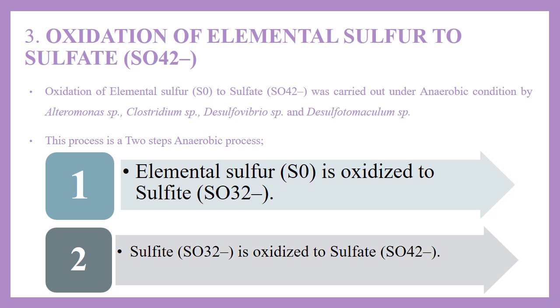Oxidation of elemental sulfur to sulfate. Oxidation of elemental sulfur to sulfate is carried out under anaerobic conditions by bacteria such as Alcaligenes species, Clostridium species, Desulfovibrio species and Desulfotomaculum species. This process involves two steps. They are: elemental sulfur is oxidized to sulfite, and sulfite is oxidized to sulfate.